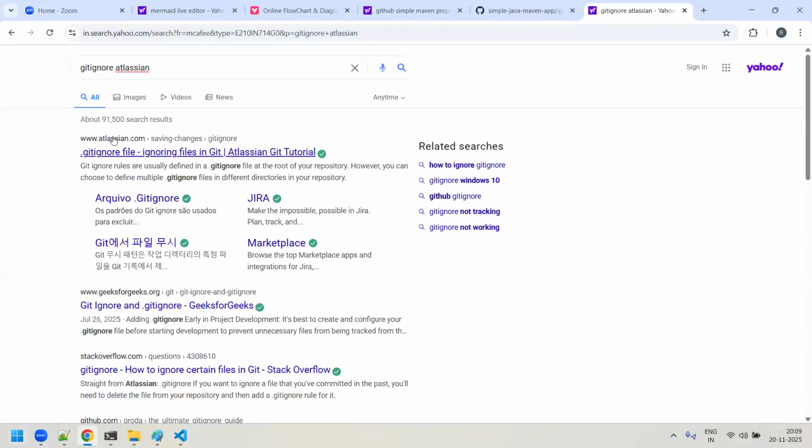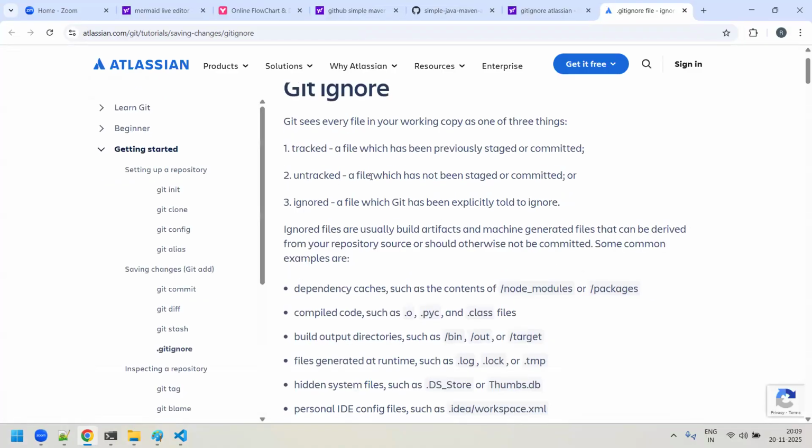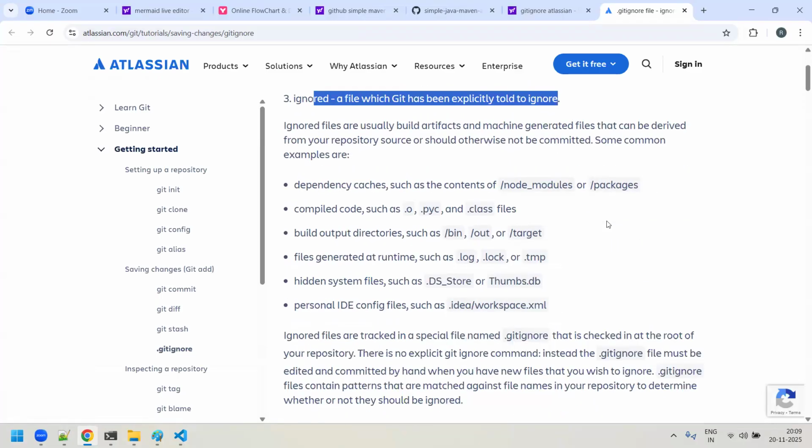So can you see here, guys, from the Atlassian website, there's a .gitignore file. Ignore all the files. So just click on it. You will be able to see which are tracked, which are untracked, which are ignored files actually. And if you come down, there are given, like while compiling Python, there are a lot of .pyc files